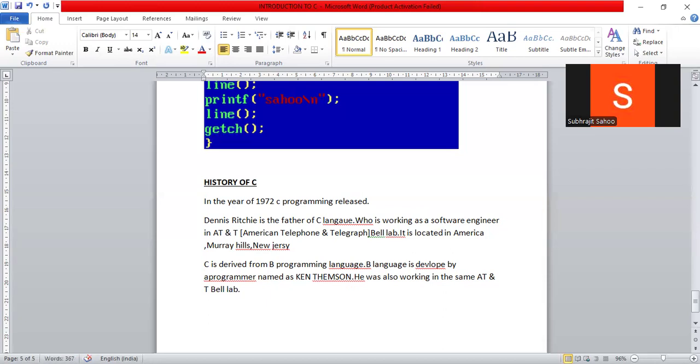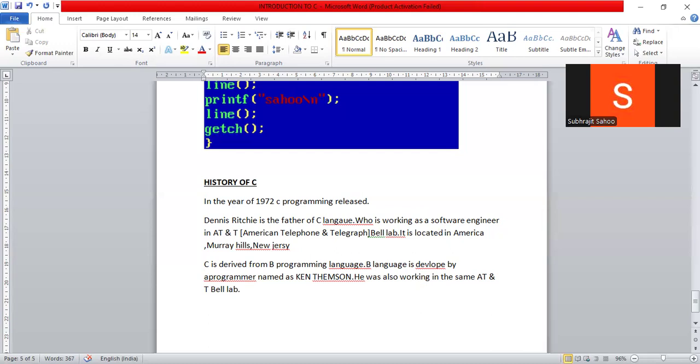But first, the B language was developed by Ken Thompson, a programmer in the AT&T laboratory software company, right? From the B language, modification was done by Dennis Ritchie, and finally he developed a programming language named the C programming language.